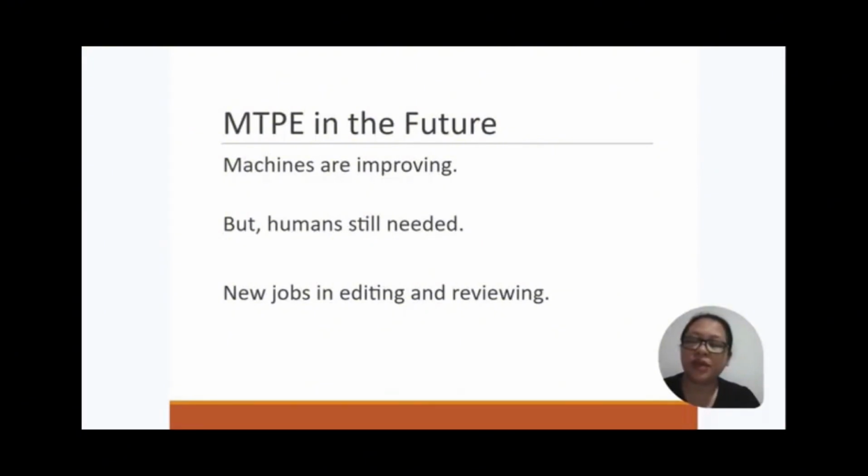Machines can't fully replace human judgment, especially for tone and context. As a result, we'll see more jobs in editing and reviewing machine translations. Post-editing skills will be more valuable as the demand for fast and accurate translation grows.